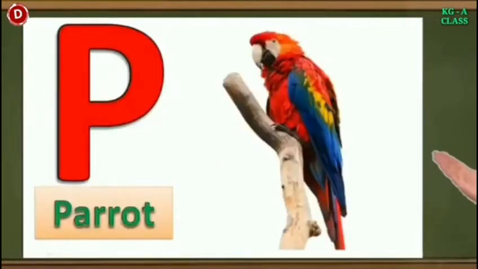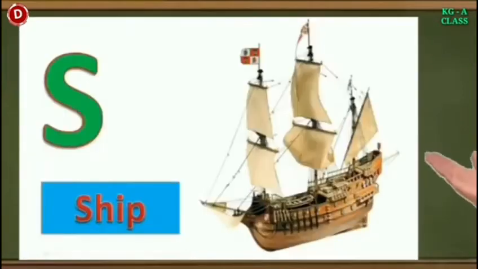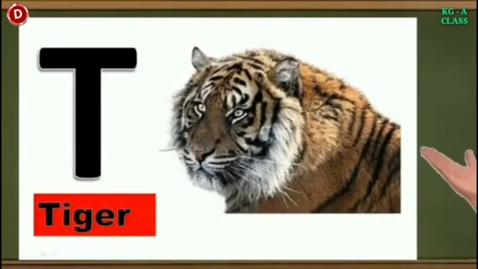Children, this is O. O for orange. Now comes P. P for parrot. Children, the next letter is Q. Q for queen. Now comes R. R for rabbit. This is S. S for ship. Now comes T. This is capital T. T for tiger.